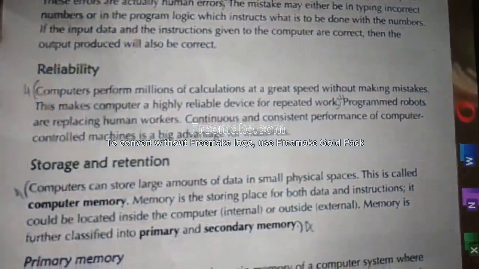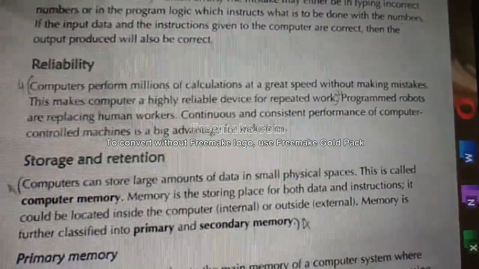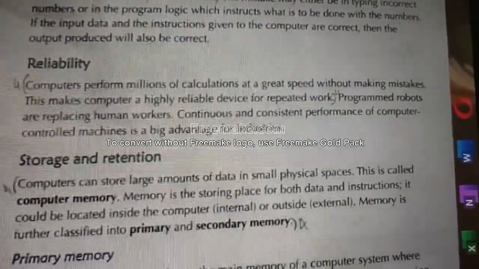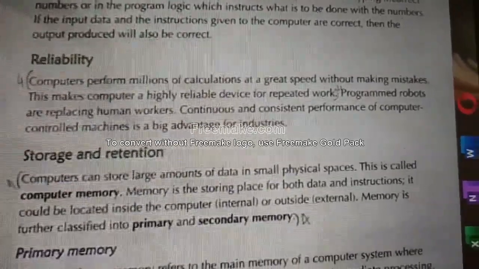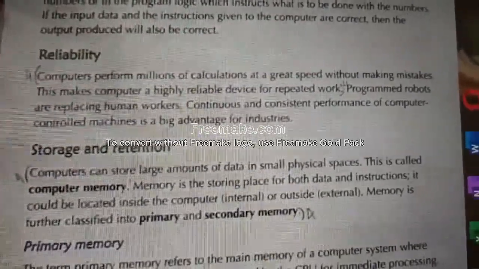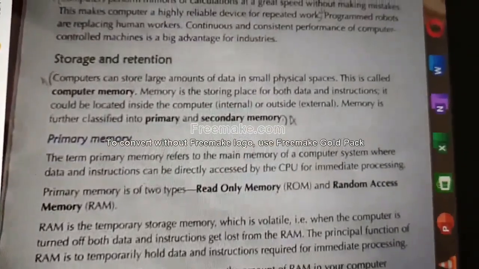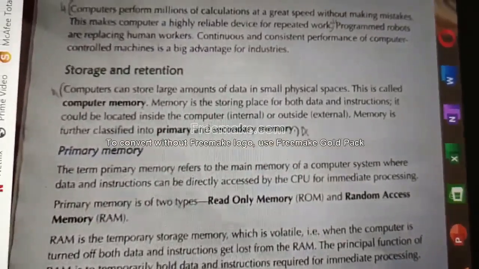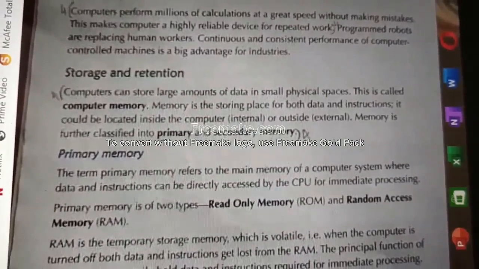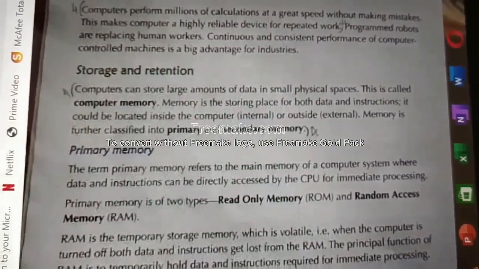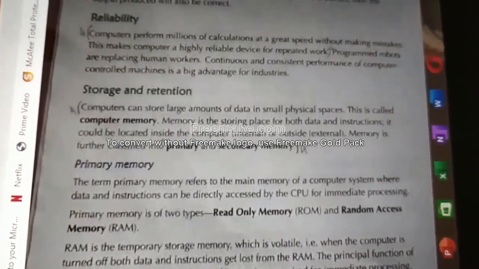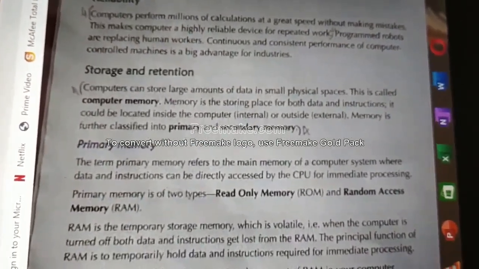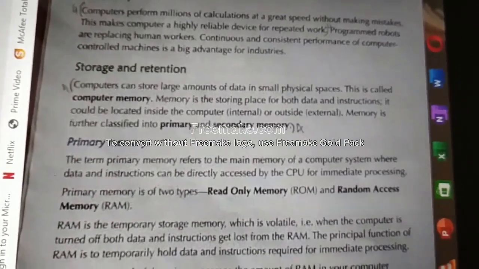Reliability means without making any mistake, if our input is correct, the computer can perform its task repeatedly. How long you want to work with the computer will work. Next, storage and retention. It will have a very good storage capacity, so you can store the files, and whenever it is needed you can take it and you can edit it, modify it, whatever you need you can do it. That's it. Okay. We'll go for the next question. According to this question, you write the headings alone. If it is asked, you write the headings alone.